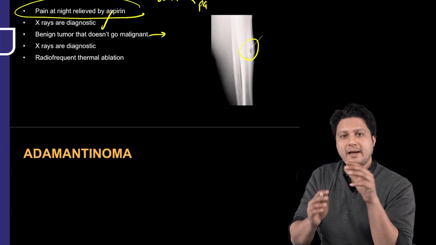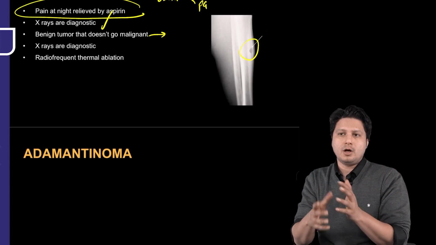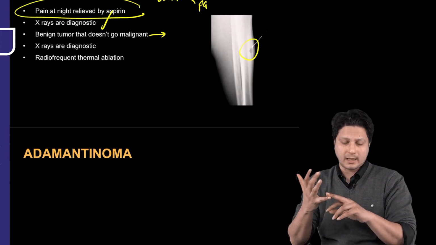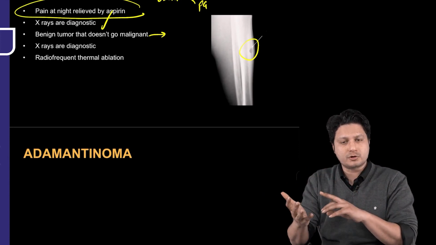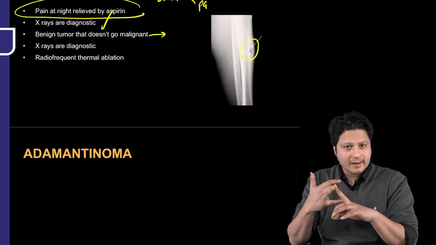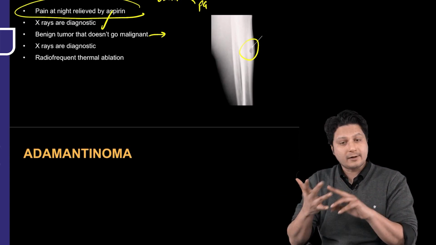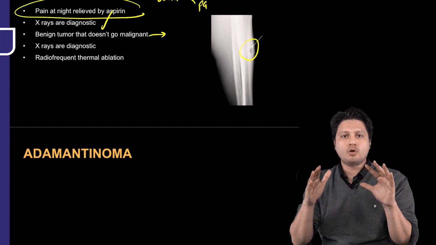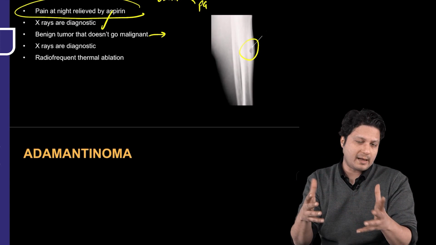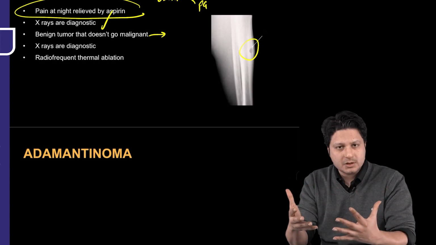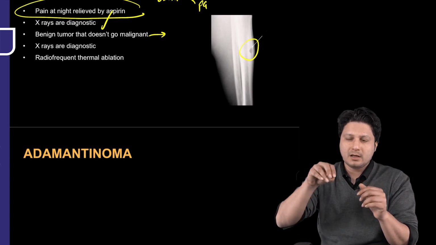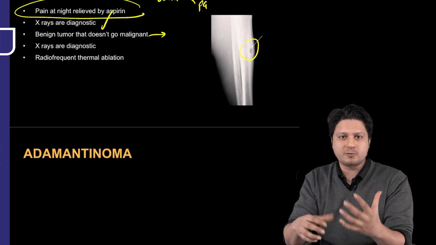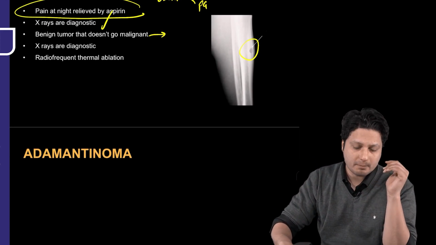Now, it is one such benign tumor which doesn't go malignant. Even osteochondroma can turn into a malignancy, enchondroma, the chondroblastoma, and GCT we have seen it with. So majority of the benign tumors can be converted into a malignancy, but for this osteoid osteoma, not even a single incidence has been recorded where it has been converted into a malignancy.